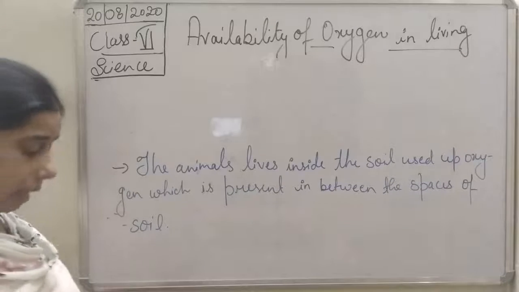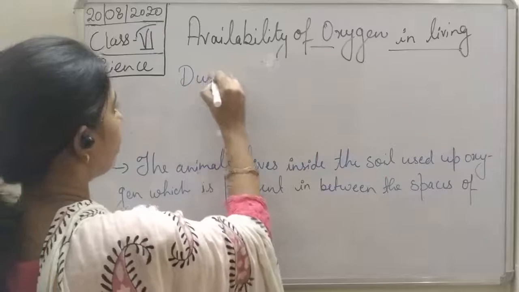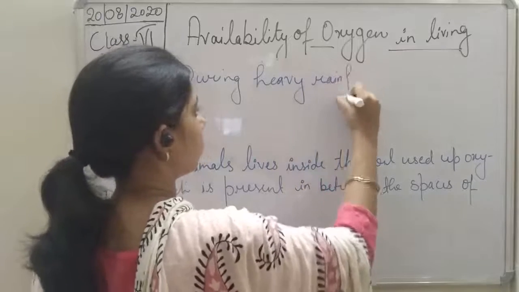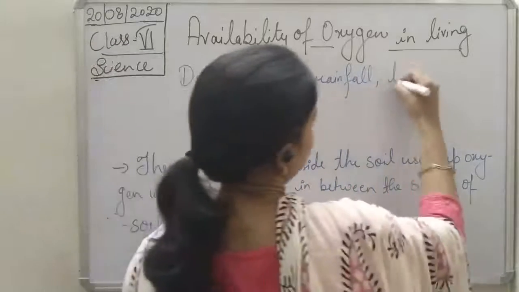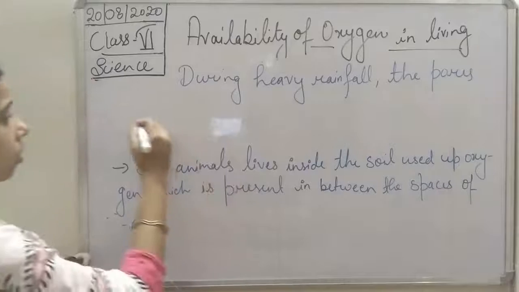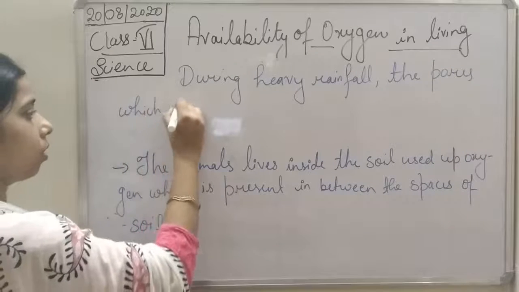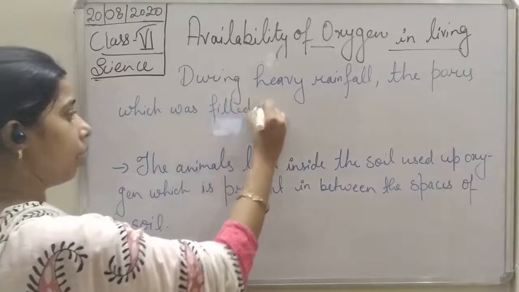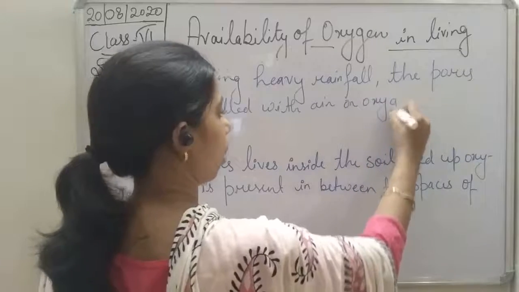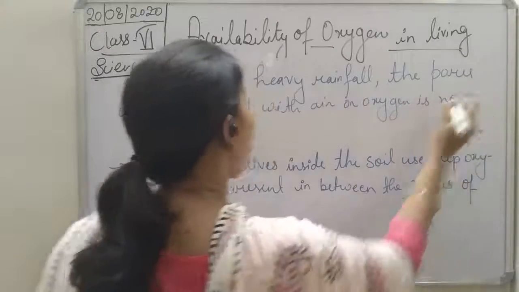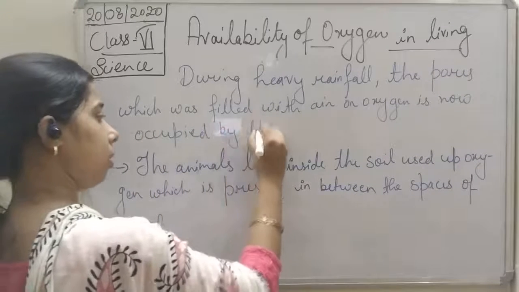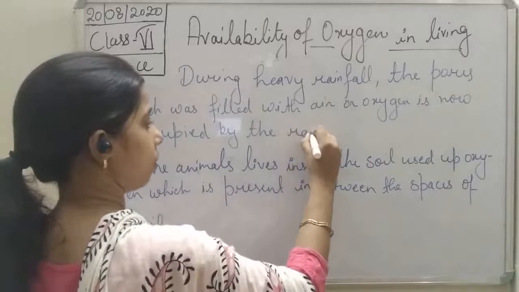Okay, so we can say that during heavy rainfall, the pores, you can write the pores or the holes, which were filled with air or oxygen are now occupied by the rainwater.